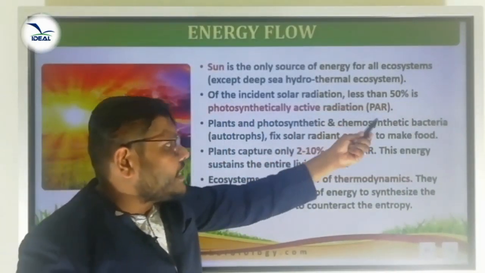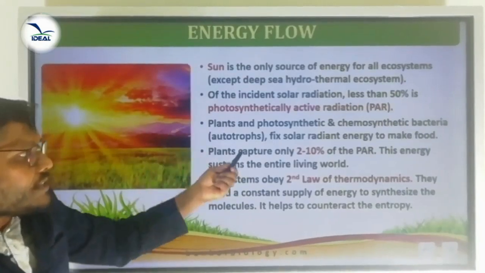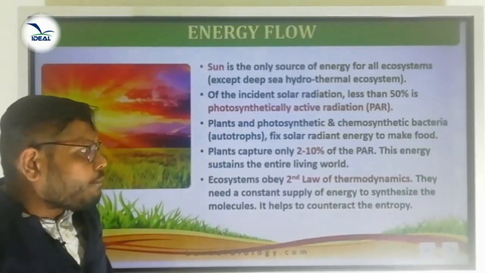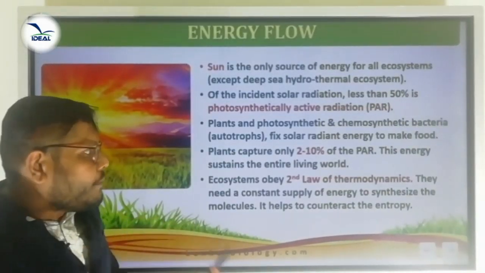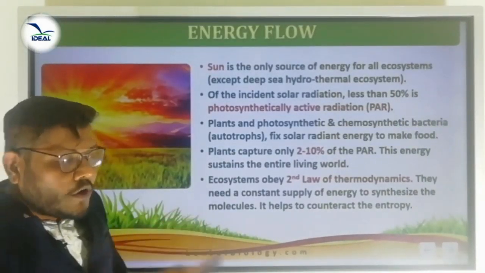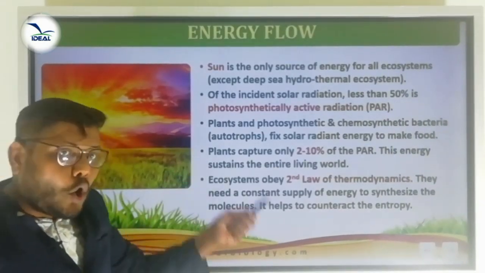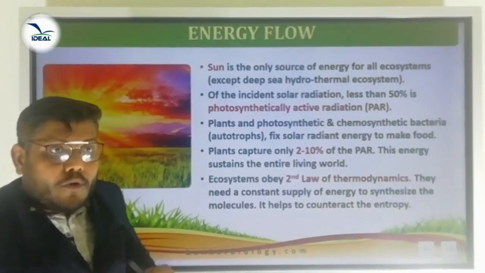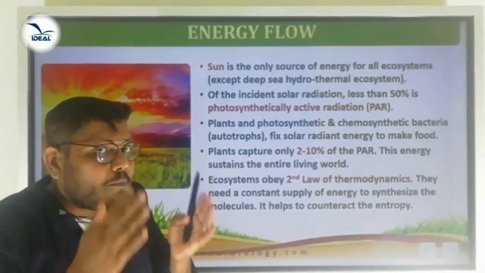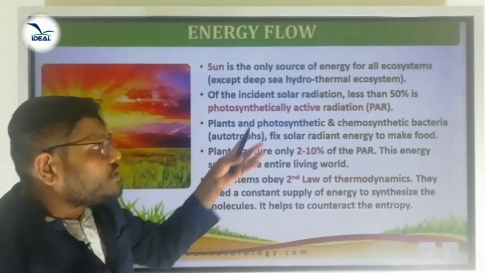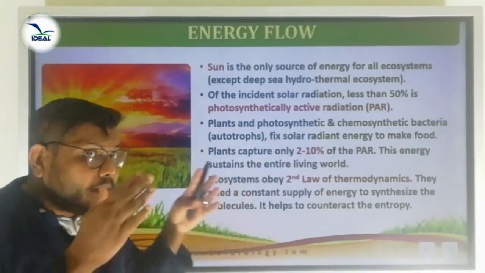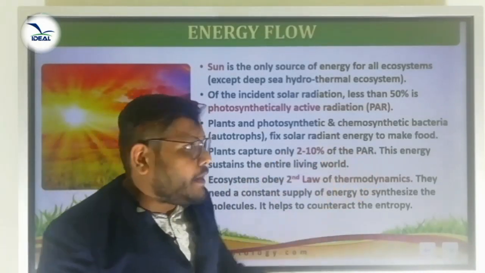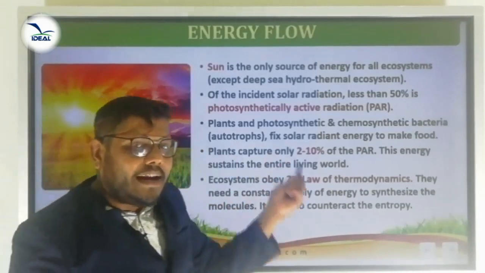Plants and photosynthetic and chemosynthetic bacteria fix solar radiant energy to make food. We know that with the presence of sunlight, green plants, photosynthetic bacteria and chemosynthetic bacteria synthesize their own food material. Plants capture only 2 to 10% of the PAR. For effective photosynthesis, less than 50% PAR is required. From that particular percentage, plants capture only 2 to 10% of the PAR. This energy sustains the entire living world.